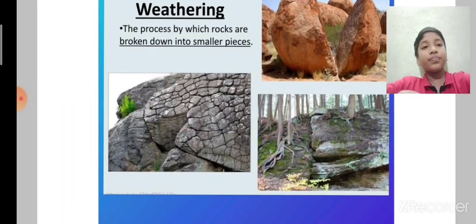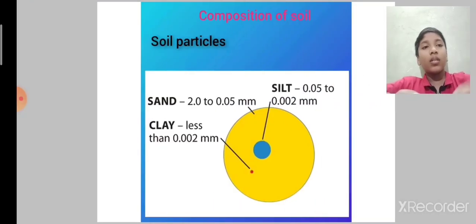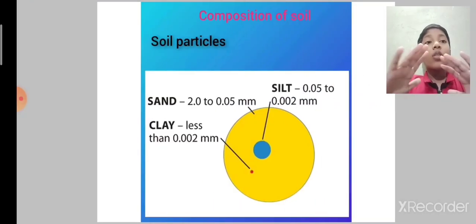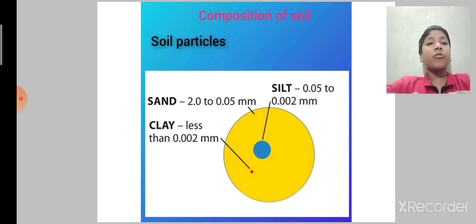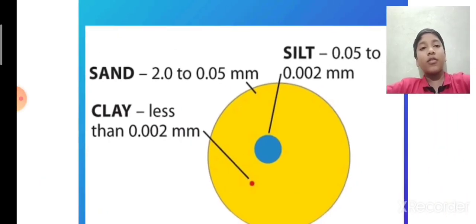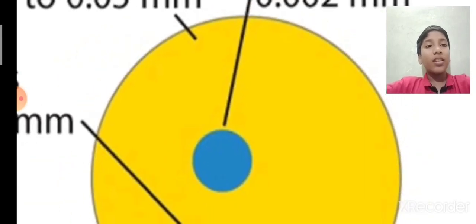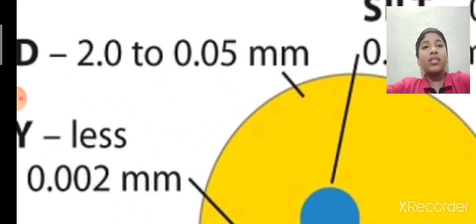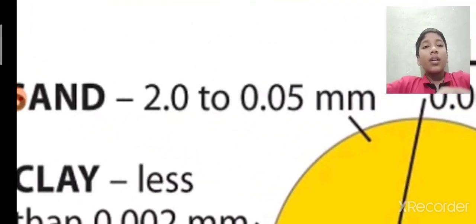Next we'll see the soil particles, the composition of soil. There are 3 soil particles. First I will show the sand particle. This yellow part is sand particles. The particle size is 2.0 to 0.05 millimeter.